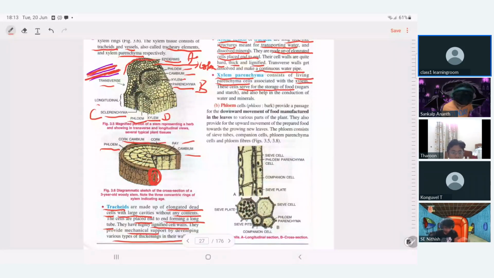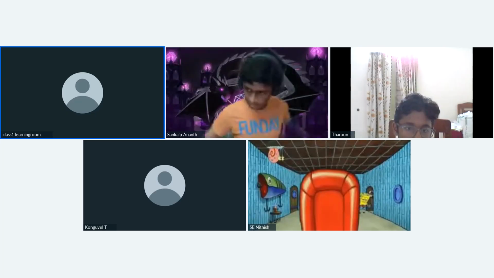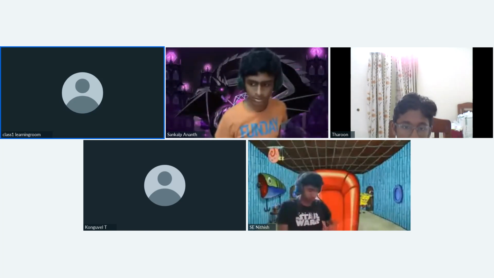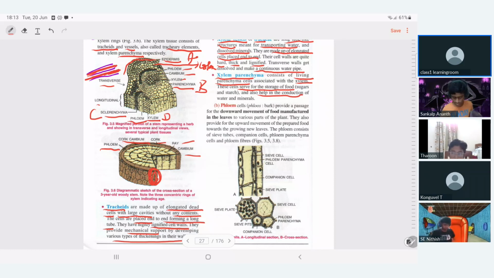Storage of sugar and starch, and it also helps in conduction. Tracheids and vessels are dead, hard cells. Xylem parenchyma is a living, thin-walled cell. They also support transportation, but the main function is storage of food. That's about xylem.